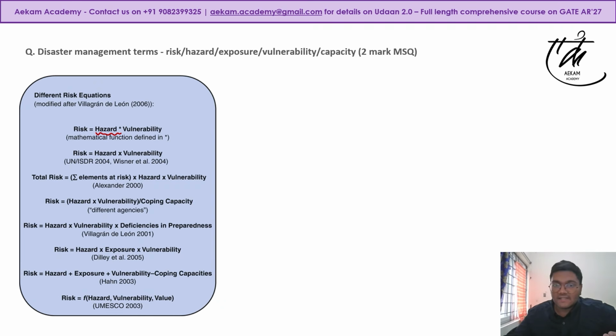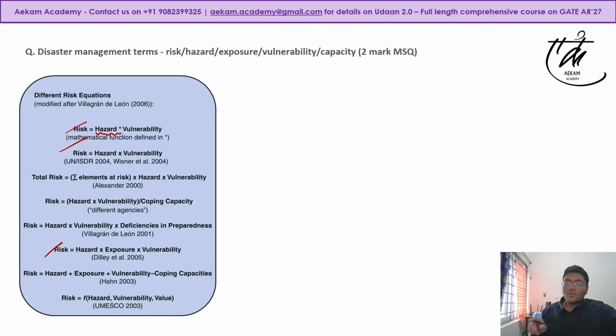So in that case, it would be the length of your time cycle, so your duration, as well as the surface area, on how much area concentration. So that is a multiplicative thing. If you see, there are various mathematical models, there are various agencies who have given this as hazard into vulnerability into exposure. So if any one of the options was this, it would have been correct.